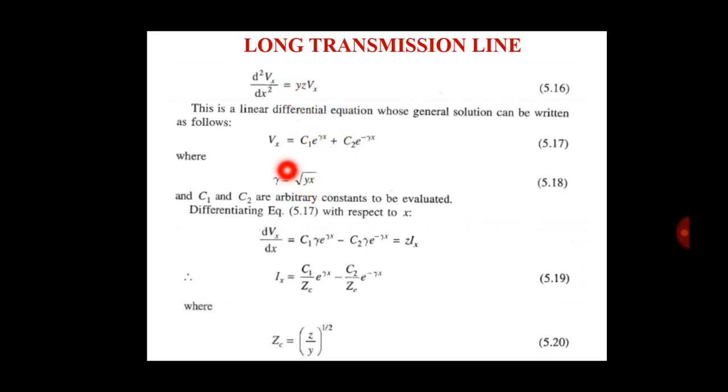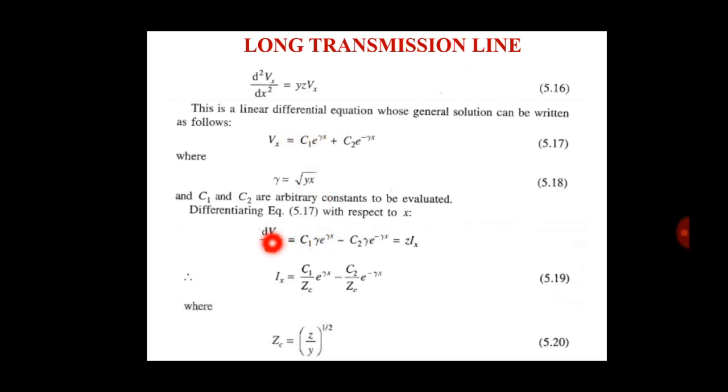Okay, where gamma is equal to the square root of yz, and c1 and c2 are the arbitrary constants to be evaluated. Okay, now for the differential equation, we differentiate this equation with respect to x.